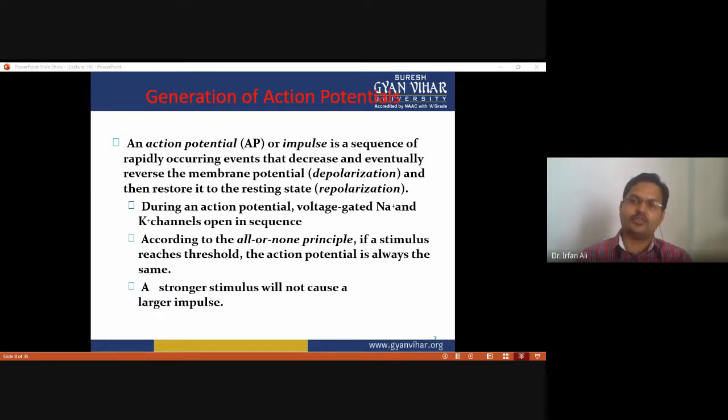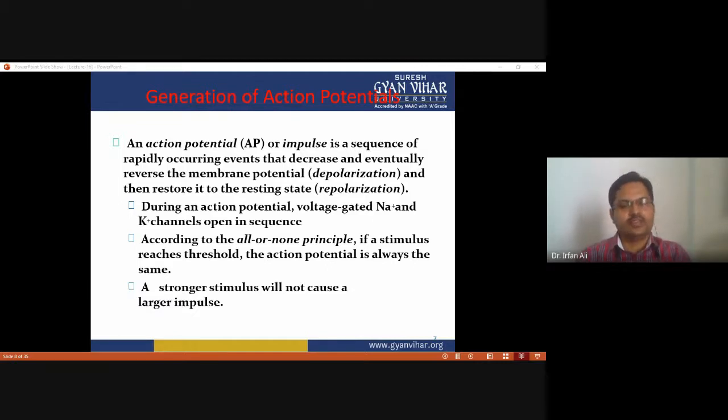The action potential is generated when nerve impulse conduction takes place. Both are correlated: if an action potential is generated, nerve impulse conduction is taking place, and if nerve impulse conduction takes place, then definitely an action potential is generated. Without action potential generation, the nerve impulse cannot be conducted.